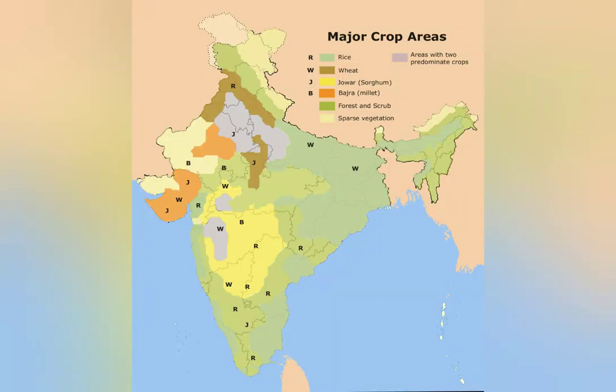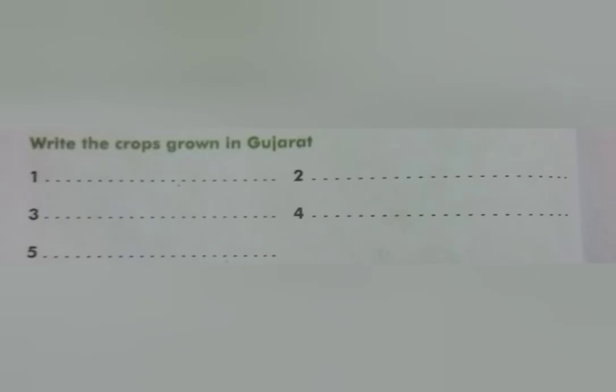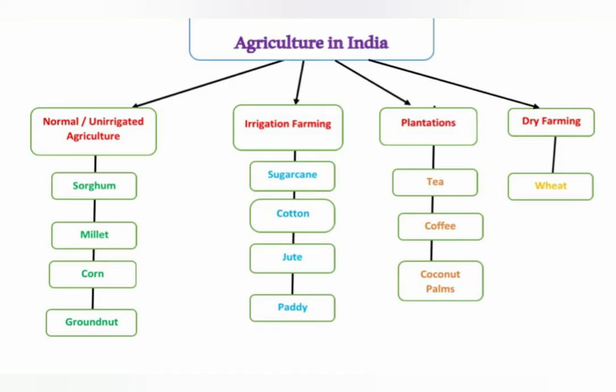Here is a map showing you different crops grown in our country. So, in this activity, write the crops grown in Gujarat. So, basically, we can say agriculture in India is divided into 4 parts. First one, normal or unirrigated agriculture. Second, irrigated farming. Third, plantation. And fourth, dry farming. Let's see in detail.